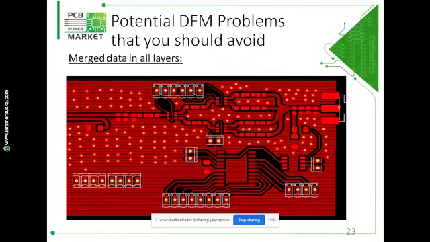So before releasing the Gerber, you can check your Gerber in the Gerber viewer and make sure that there are no defects in the released Gerber for the fabrication. If you want to avoid back and forth or want to avoid any exception from the fabricator, it is better to check the Gerber data.